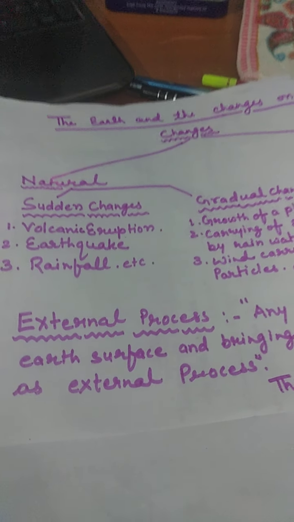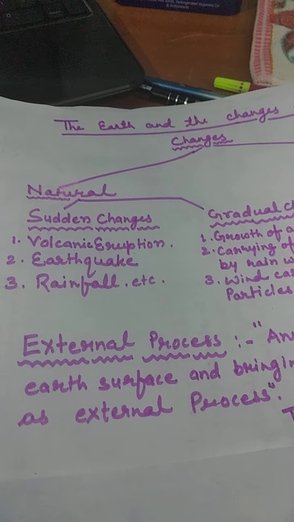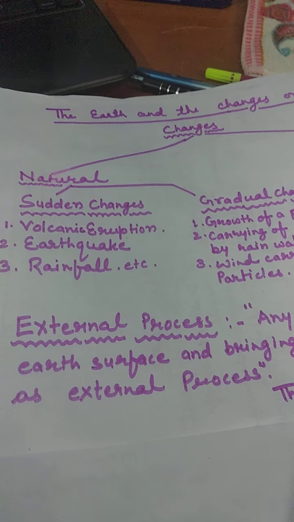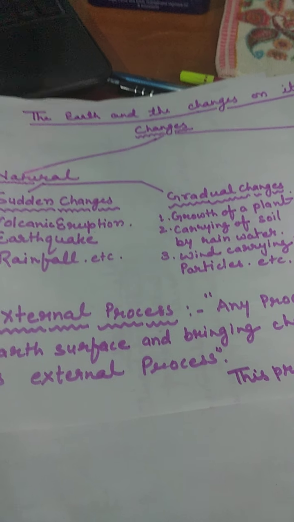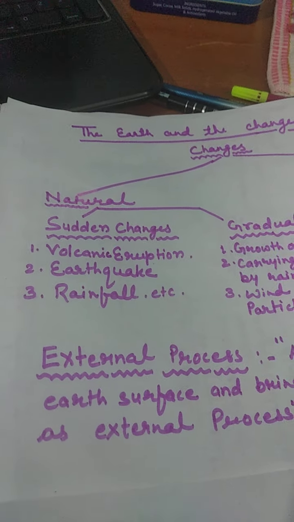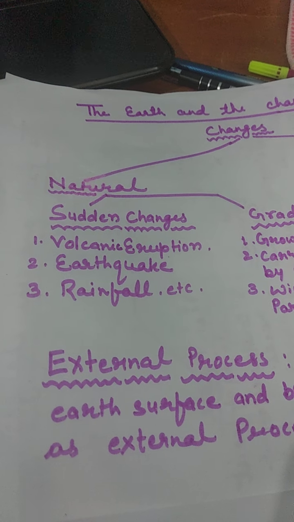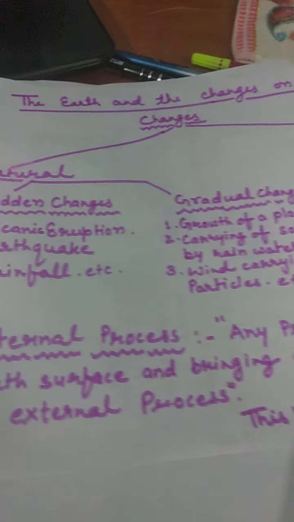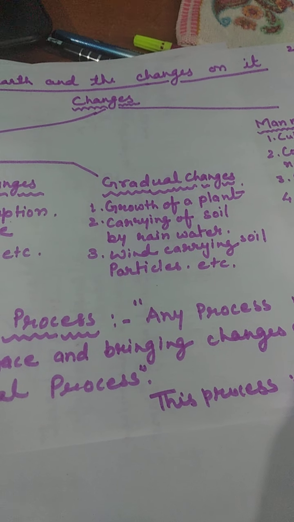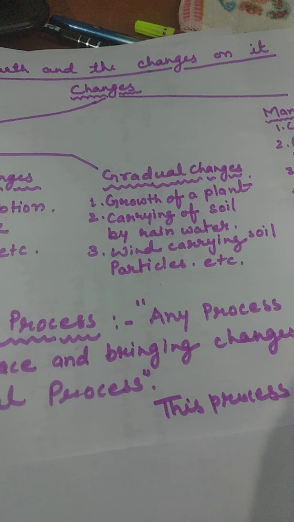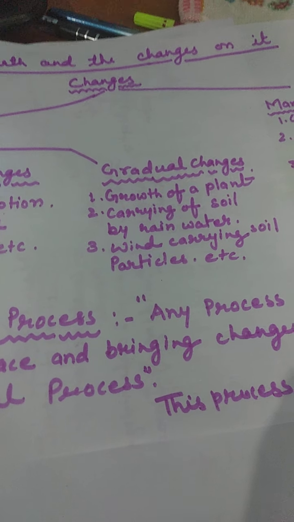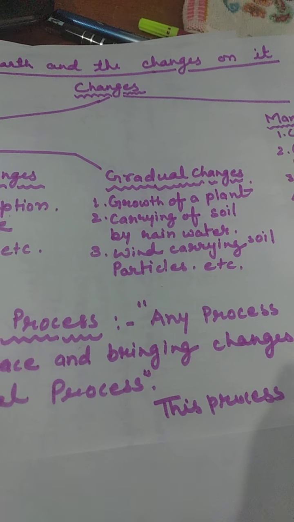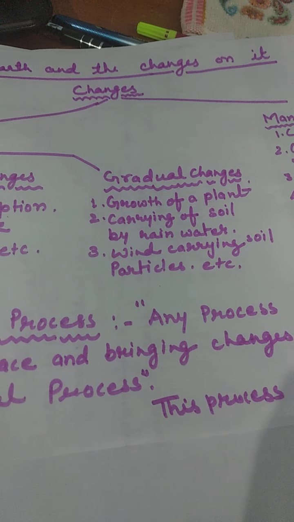So let's discuss first about the natural changes. Natural changes is further disintegrated into two parts. Those were sudden changes and gradual changes as we learned before about them. So let me explain. Sudden changes are those changes that happens very suddenly like volcanic eruption, earthquake, rainfall, etc. Now this is gradual changes. Gradual changes are those changes that happens very gradually or slowly. For example, growth of a plant, carrying of soil by rainwater, wind carrying soil particles, etc.